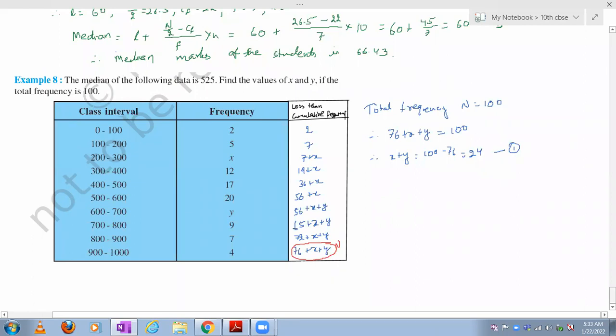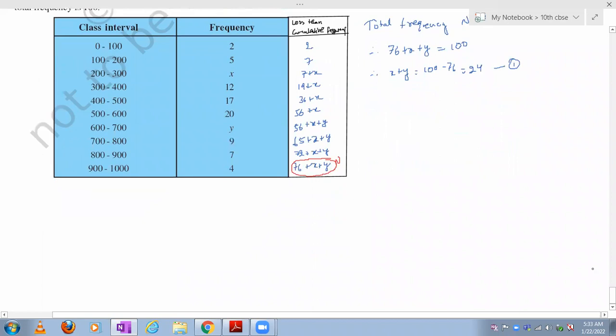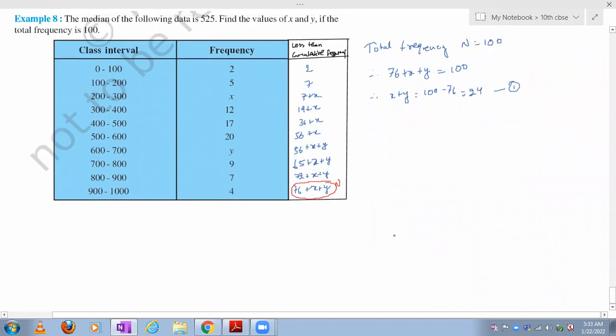Okay. So now here x plus y is equal to 24, we got. Now here the median is already given. The median is equal to 525.